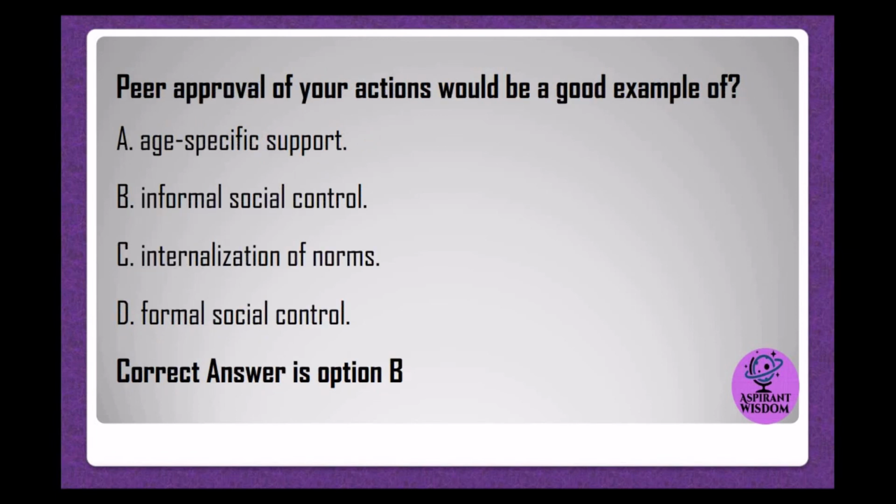Peer approval of your actions would be a good example of A. Age-specific support. B. Informal social control. C. Internalization of norms. D. Formal social control. Correct answer is option B.